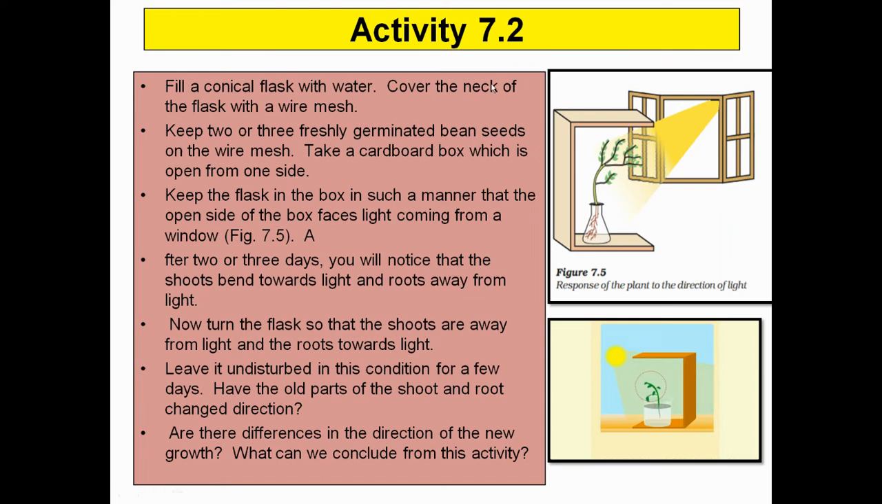This is one of the integral activities from the NCERT textbook. You can see a conical flask is being placed. Above the conical flask, there is wire mesh, and the plant part, that is the stem part, is coming out of it. So if we place it in front of the light, you can easily observe that the shoot system grows towards the light, that is positive phototropism. However, roots grow away from the sunlight, they show negative phototropism.